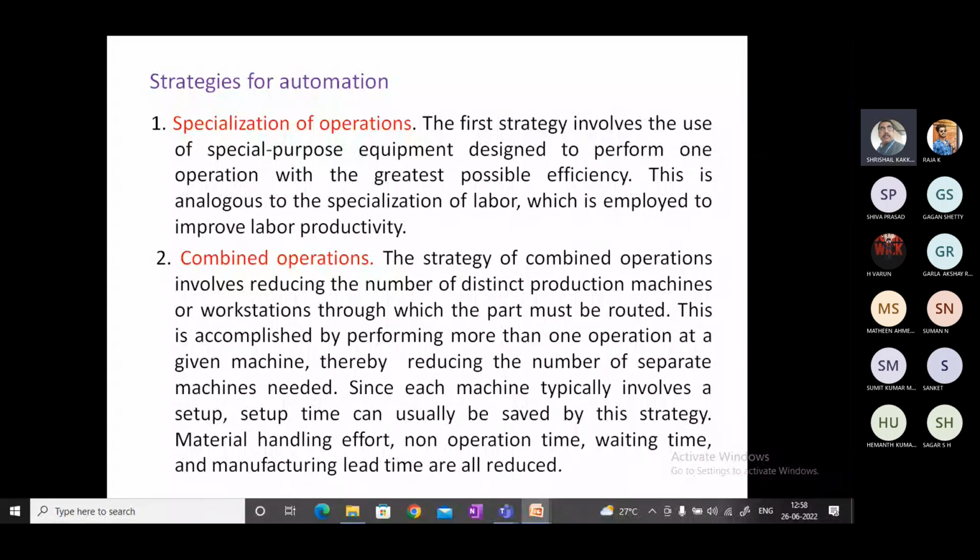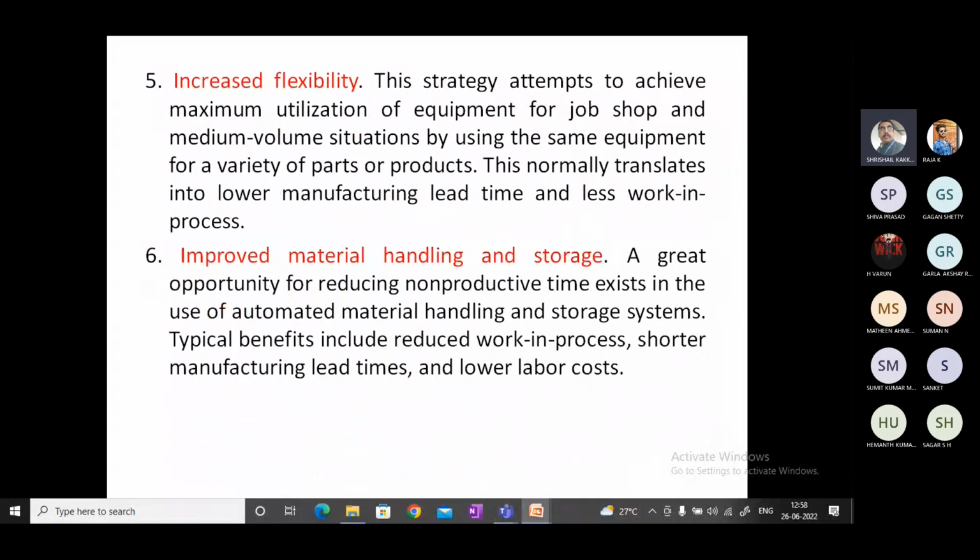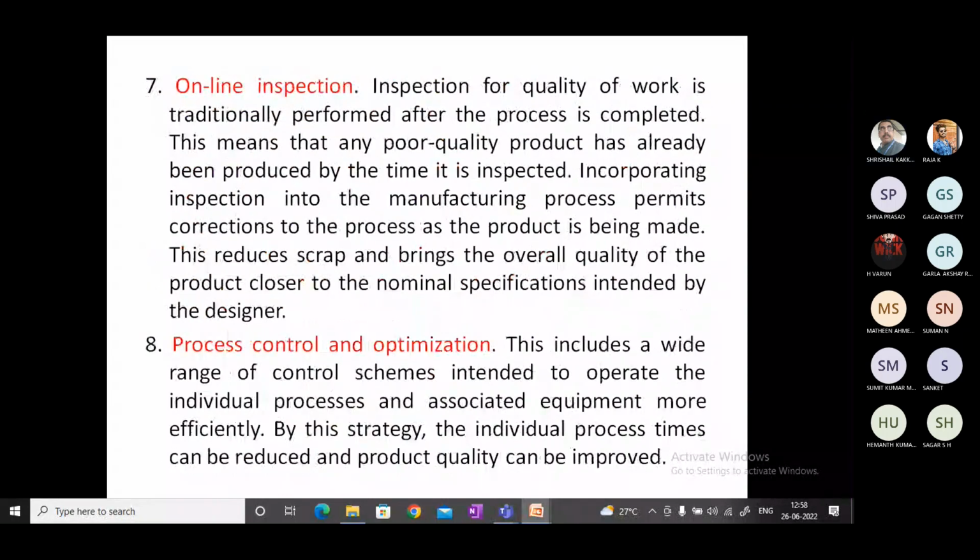There are, I think, 10 important points. Those 10 important points you have to remember. Kindly just remember them. I am going to explain.